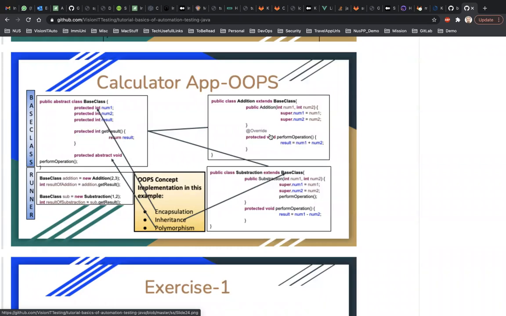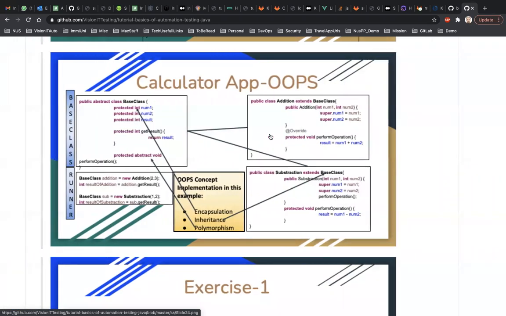Now, why I am asking you to do this is, if you already have some background in Java, I think it will be good for you to try this on your own. I don't want people who are good in Java, or relatively better than others, to be limited by the speed of the batch. I want you to move faster than the speed of the batch, because that will help you. That's the reason I projected this calculator program, and I'm saying you should try doing it, because if you can try this and understand it, that means you are already on the right track, in the right direction, right?